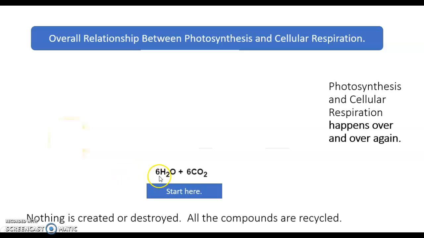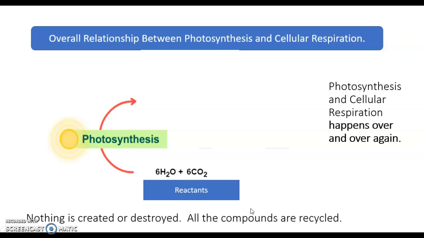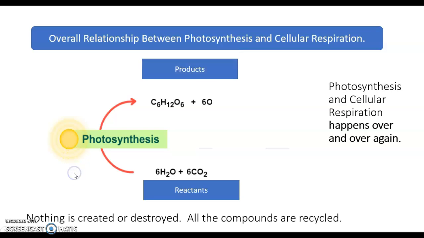Here we have 6 molecules of water reacting with 6 molecules of carbon dioxide. These are the reactants of photosynthesis. Here we go. We see the sun here providing the energy for this reaction, and we get this product. This is the glucose, sugar, and 6 molecules of oxygen. Sorry about that, the little number 2 didn't show up here.